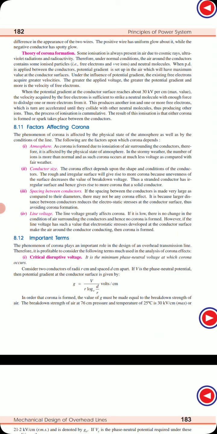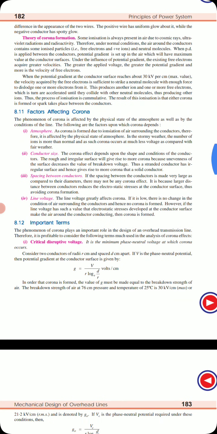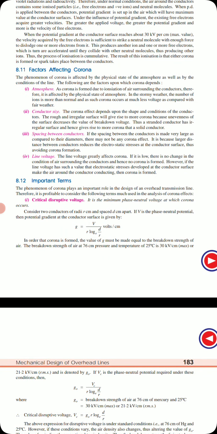So consider two conductors with radii r centimeter and spaced d centimeter apart. Let us consider two conductors with the same radius r, and both are separated by a distance of d centimeter. If V is the voltage between phase and neutral, the potential gradient is given by G = V / (r ln(d/r)) volts per centimeter. In order for corona to form, the value of G must be equal to the breakdown strength of the air.